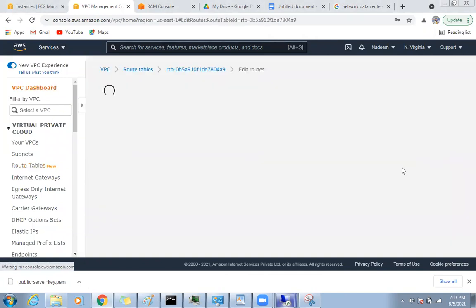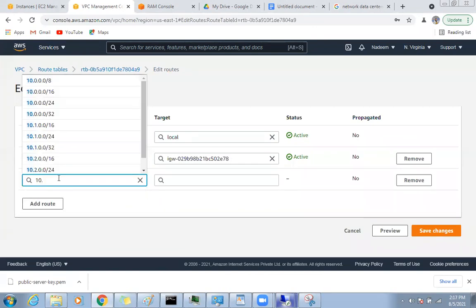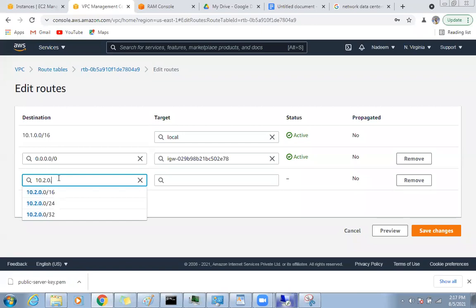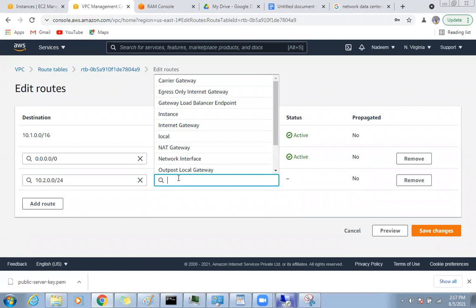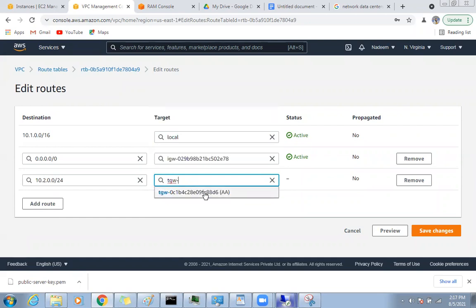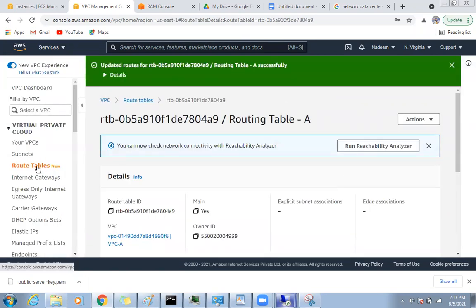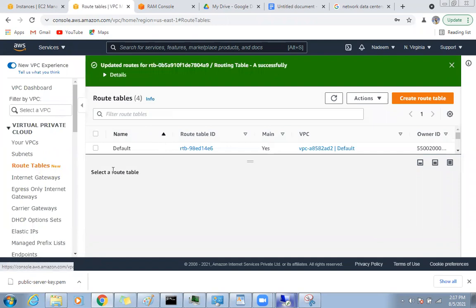So you need to go here, edit route, and say 10.2.0.0/24, which is nothing but your VPC B. And if you want to go there, go via transit gateway. Where is transit gateway? You have one transit gateway. Save changes. See, now you attached only B, so you need to attach the other one also.